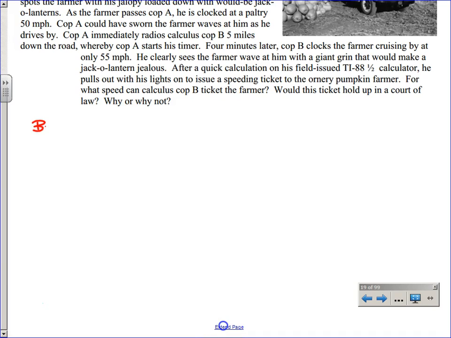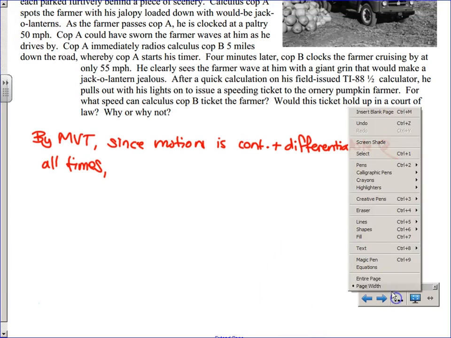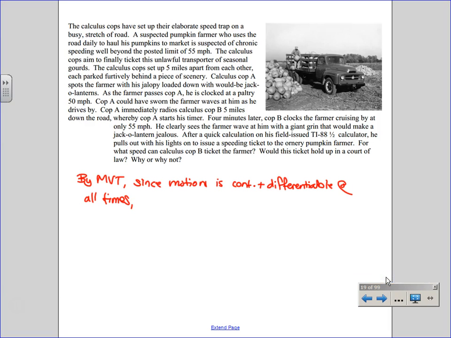So we could say by MVT, since motion is continuous and differentiable at all times, meaning it will be continuous on the closed and differentiable on the open because it's continuous and differentiable everywhere, then let's go ahead and apply the conclusion to this problem.